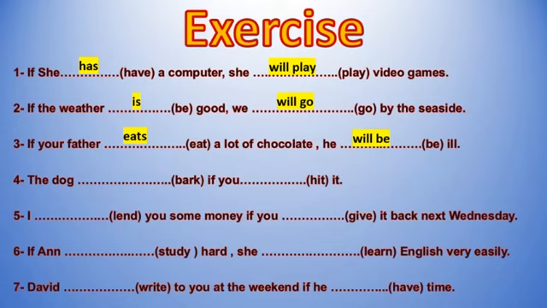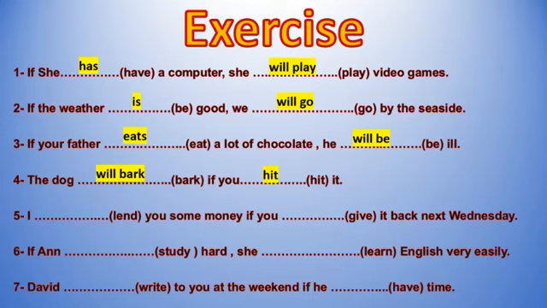Okay? Will be ill. Now, what happened with number 4? This sentence is different. We have "the dog bark if you hit it." Now, we have at first the dog, but we don't have if. So, if you don't have if, the first sentence is the consequence. Okay? The dog will bark if you hit it. Now, the first part is the consequence. The dog will bark. It's your future tense. Now, your condition, what is? If you hit it.